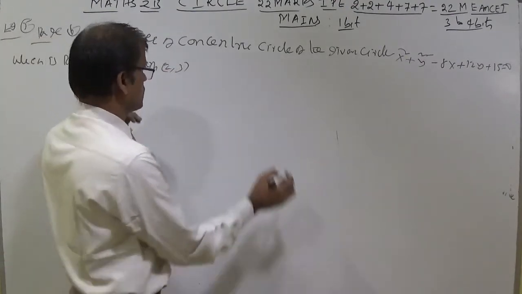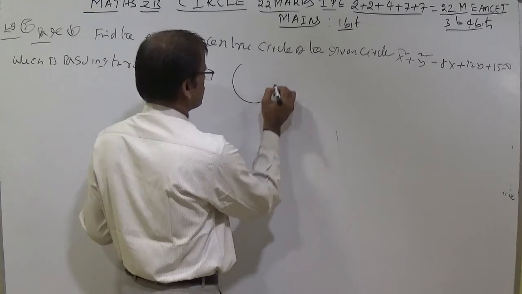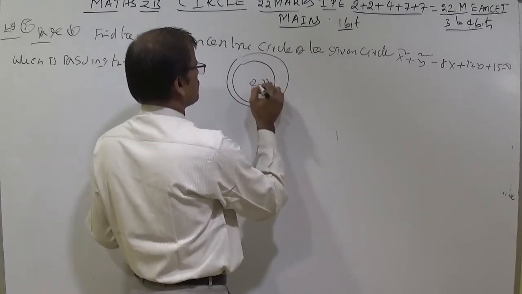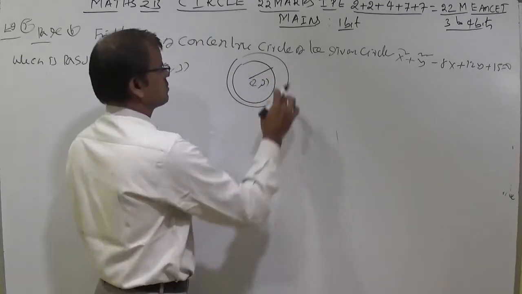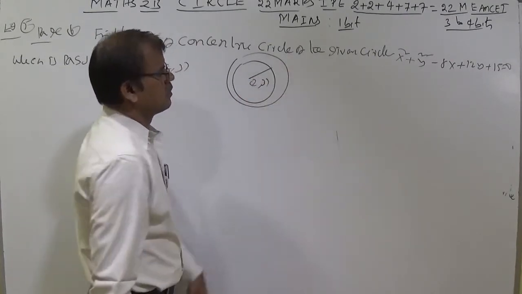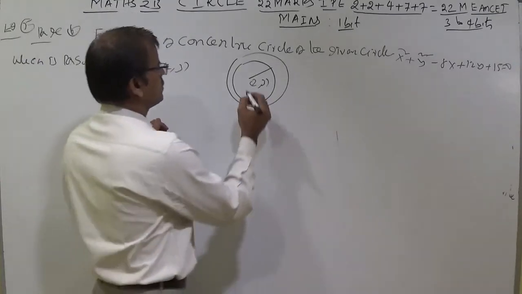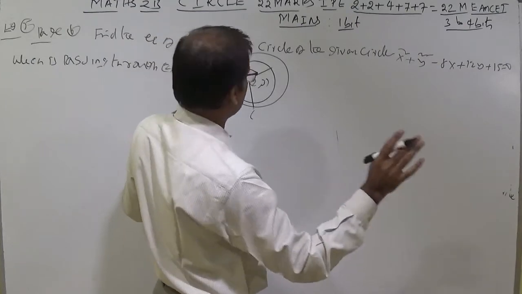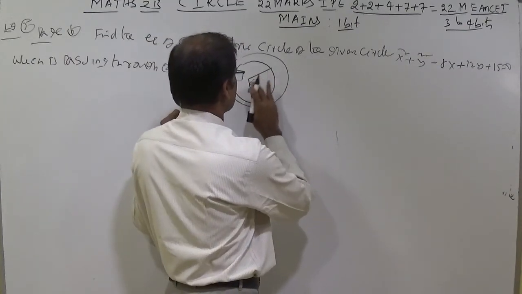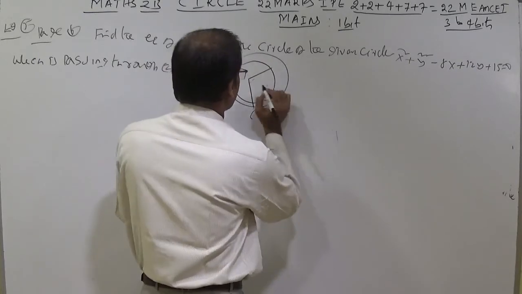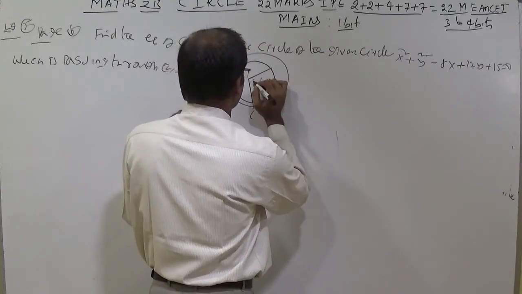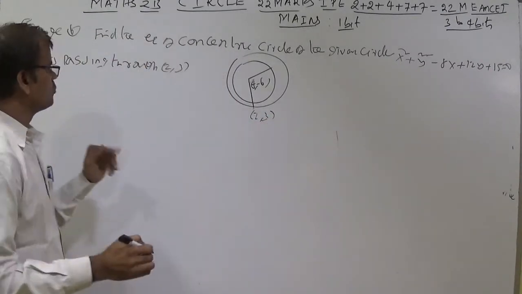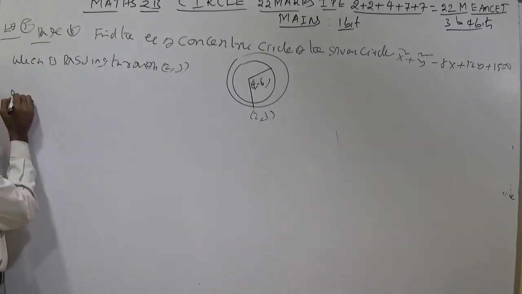So let us discuss the sum. Like this, 2, 3 is there. This is the original circle and another circle. The center is 4, minus 6. That circle is passing through 2, 3. Two methods are there. Any method you can do.